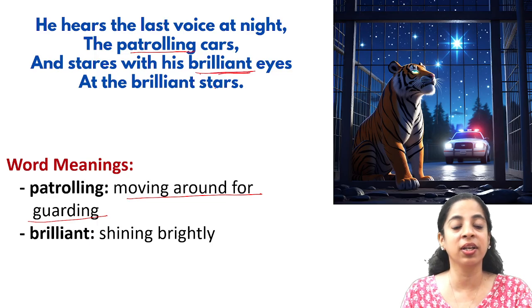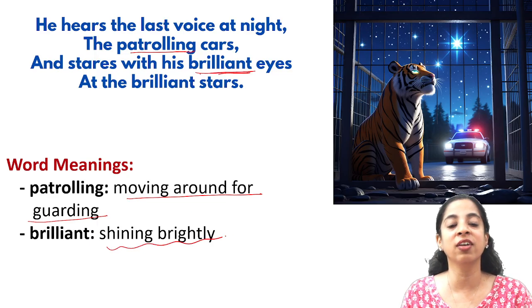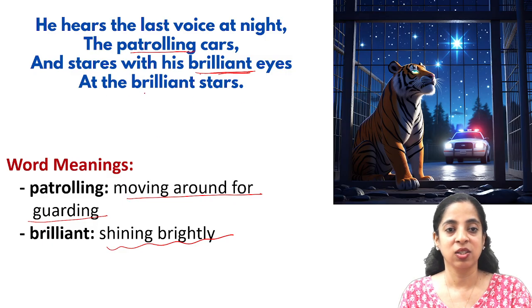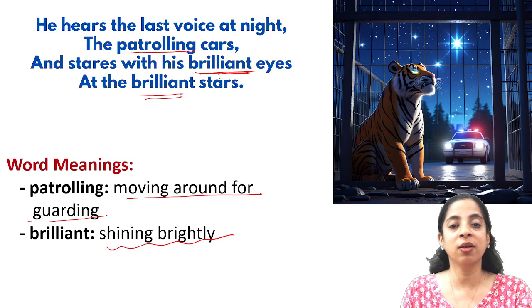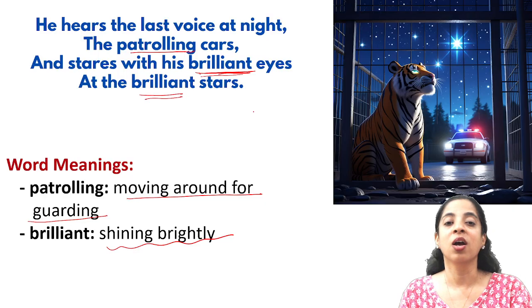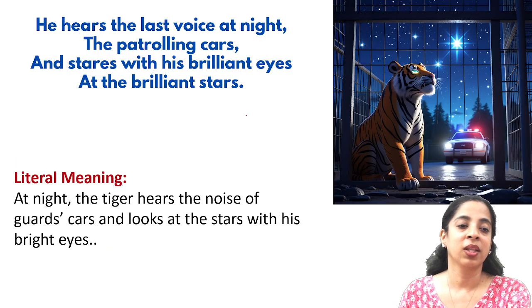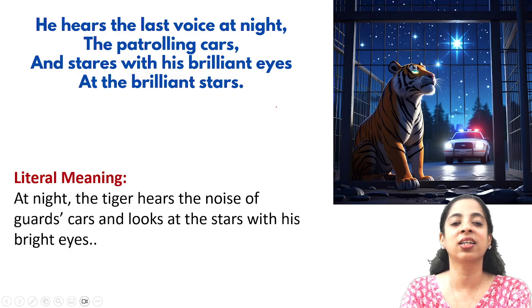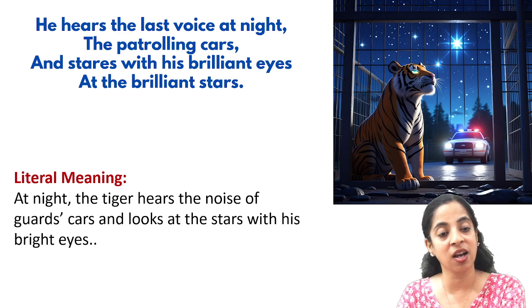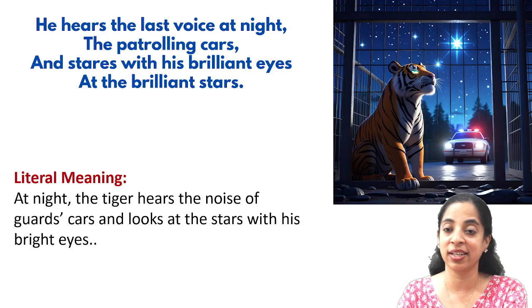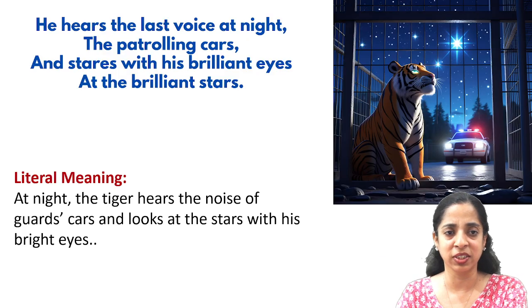Why are eyes called brilliant? Brilliant means here shining very brightly at the brilliant stars. So stars are also shining brightly and his eyes are also compared to stars because that is also shining brightly. At night, so the literal meaning of these lines is: at night the tiger hears the noise of the guards' cars and looks at the stars with his bright eyes. That's the literal meaning of these lines.